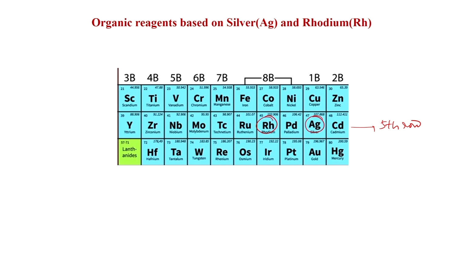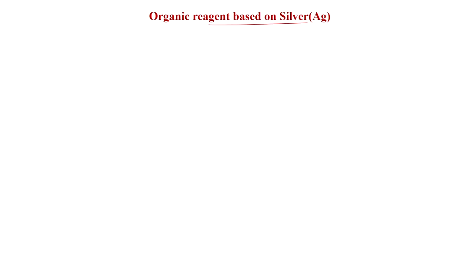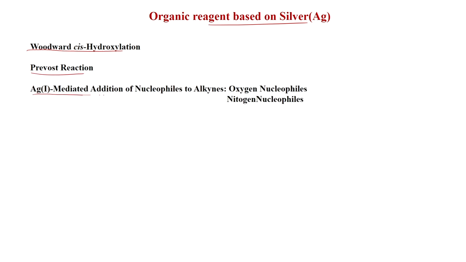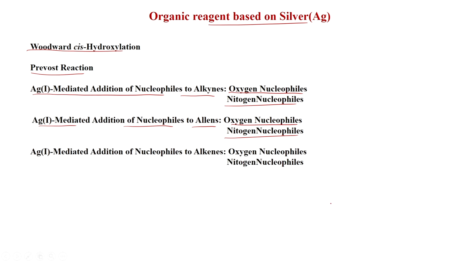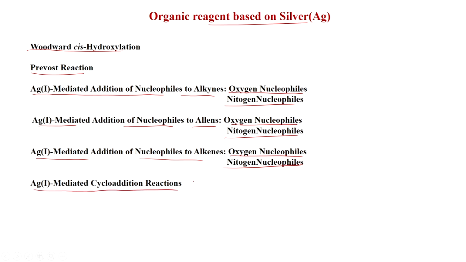So, we will see first the organic reagents based on silver, and here we will discuss first Woodward cis dihydroxylation, then Prevost reaction, then silver mediated addition of nucleophiles to alkynes, oxygen nucleophiles, nitrogen nucleophiles, then silver 1 mediated addition of nucleophiles to allenes, oxygen nucleophiles, nitrogen nucleophiles, also silver mediated addition of nucleophiles to alkenes, oxygen nucleophiles, nitrogen nucleophiles, and silver 1 mediated cycloaddition reaction.